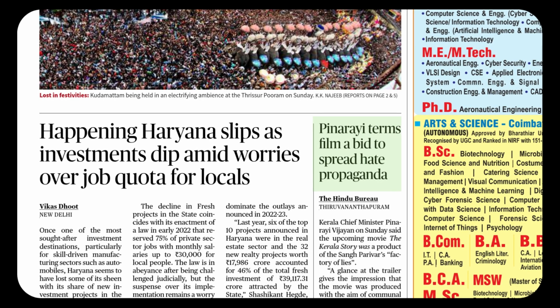Pinarayi terms, Pinarayi does term, Pinarayi does not term, does Pinarayi term, why does Pinarayi term, Pinarayi terms, doesn't he? So all these language properties are possible.